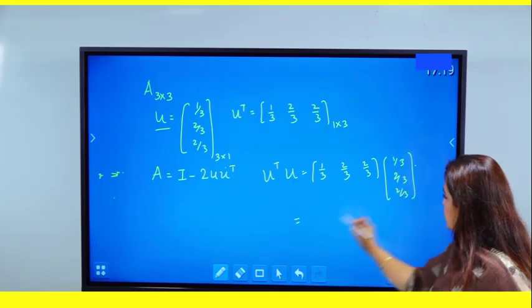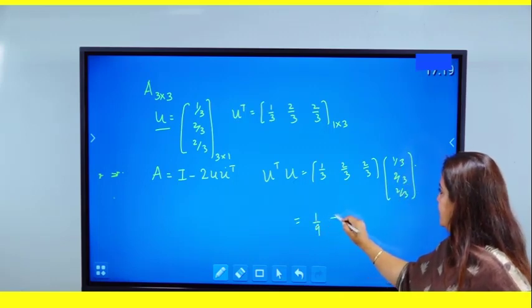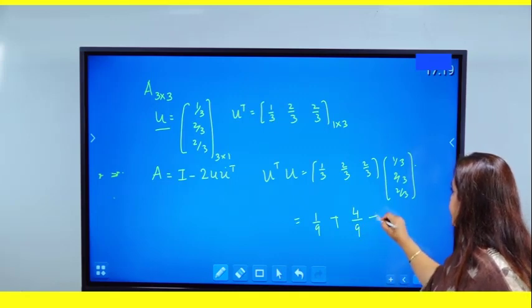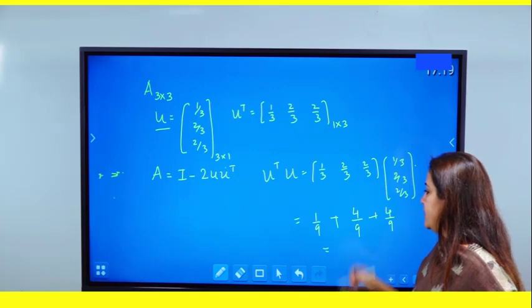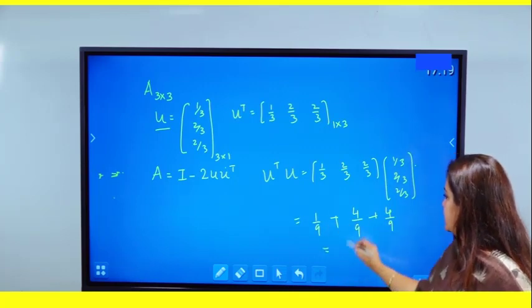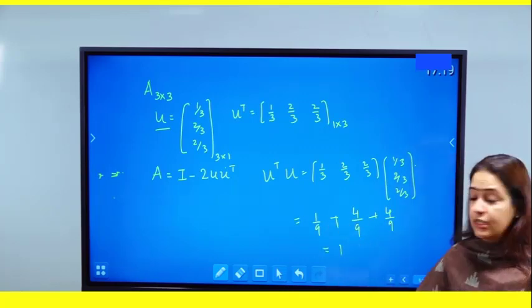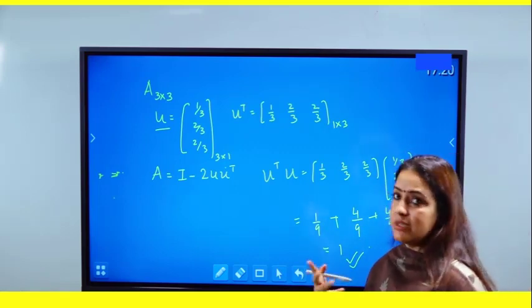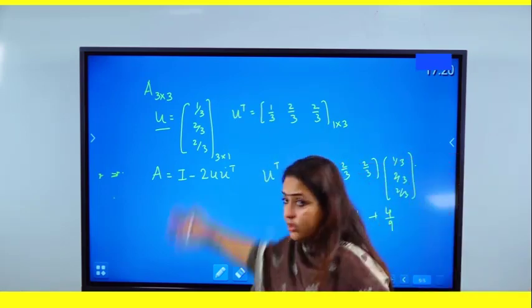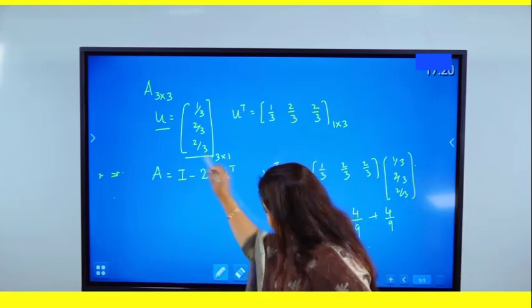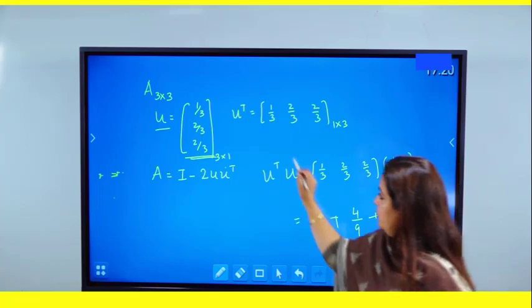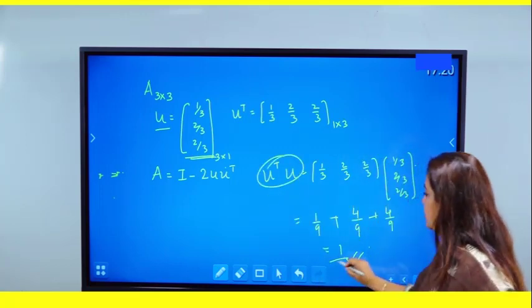So 1 by 3 into 1 by 3, which is 1 by 9, plus this will become 4 by 9, plus 2 by 3 into 2 by 3, which is also a 4 by 9. So what does this become? Since the denominator is same, this becomes 1. So this is what a unit column matrix is. So just in case the definition doesn't strike you, you can read all the 4 parts, and the 4th part gives you a good idea about why it is being called a unit column matrix. Okay, so U transpose U should come out to be equal to 1.